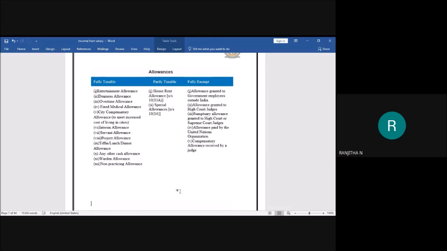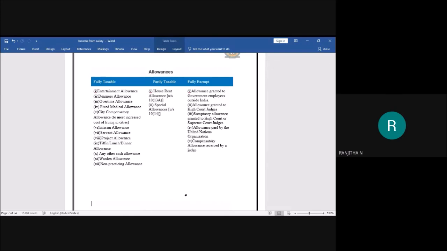Allowance paid by the United Nations organizations. Even the allowances which have been paid by the United Nations organizations are also exempted. And the compensatory allowances received by a judge. If there is any compensatory allowance which is received by a judge, it is also fully exempted.